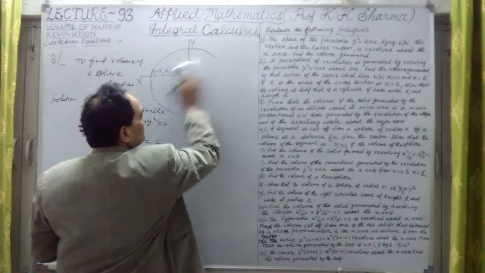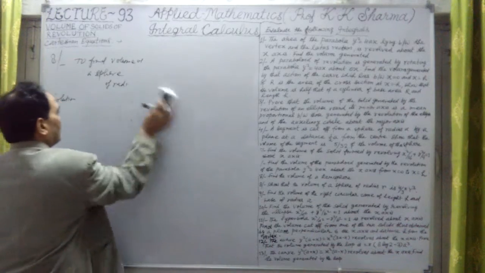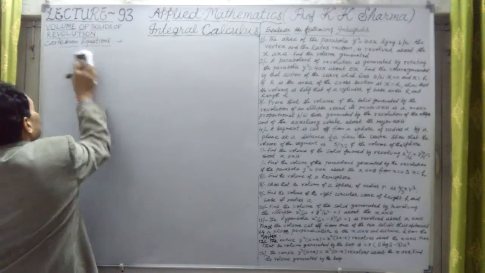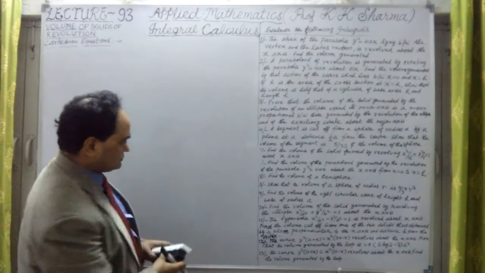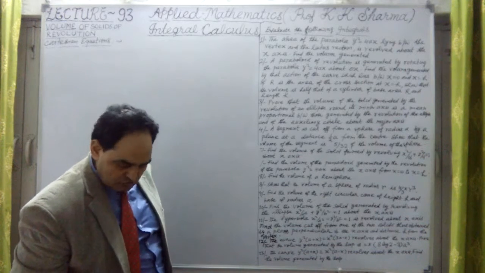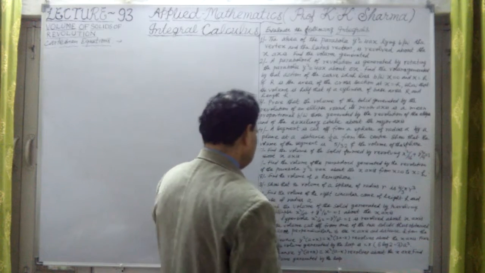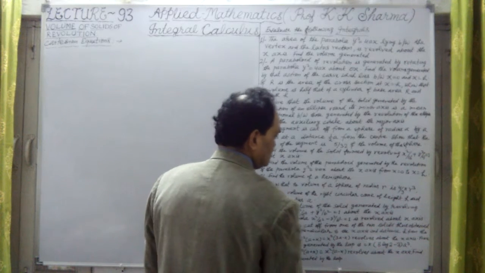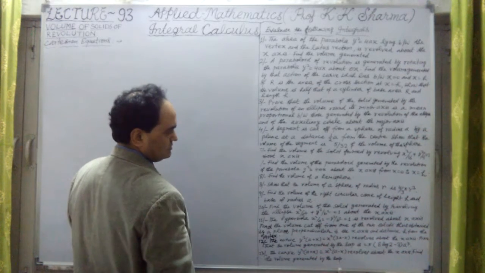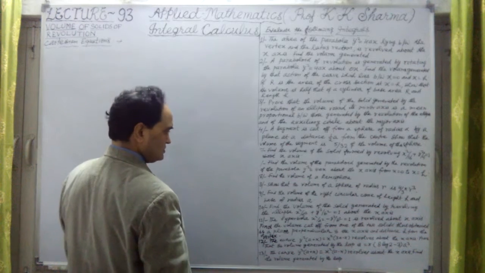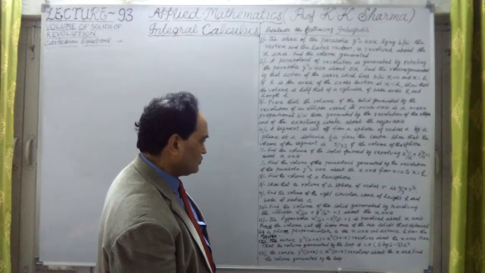Let me now talk about question number 9. What does it say? Now let us talk about question number 9. Find the volume of the right circular cone of height h and a base of radius a. All right. So in this case, what is the equation here? Find the volume of a right circular cone of height h.